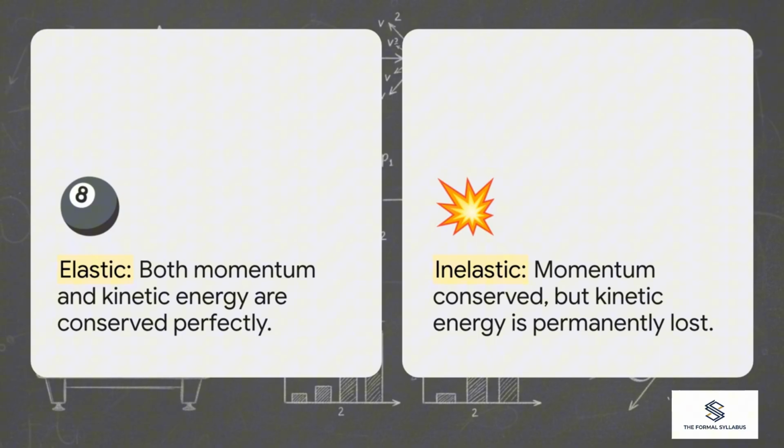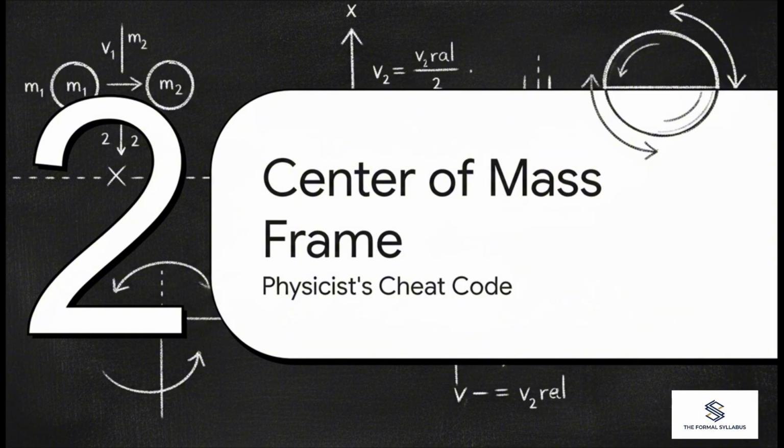But kinetic energy, now that is a currency that can be kept perfectly intact in elastic collisions, kind of like billiard balls bouncing off each other. Or it can be permanently lost, transformed into heat, sound, or deformation in inelastic collisions, like two cars crumpling in a bad crash. Moving on to Part 2, the center of mass frame, the physicist's cheat code.